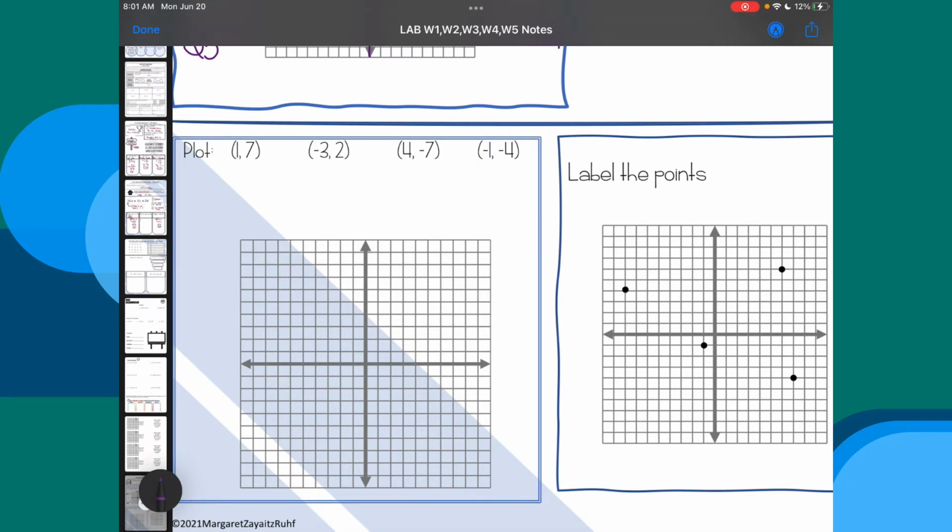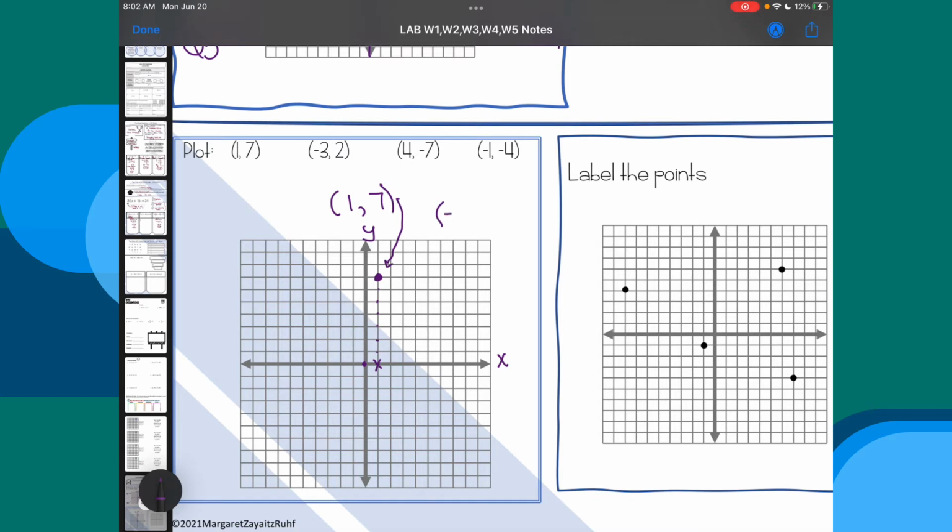So let's take a look at our first point, (1, 7). 1 is in the x direction. So we go to our x-axis starting at the origin and we move positive 1. So here's a pit stop on our travel to the point. Next, we have the number 7. That means in the y direction, or vertically, we're going to move 7. So 1, 2, 3, 4, 5, 6, 7. We're going to make a distinct point at that place. Let's try another point.